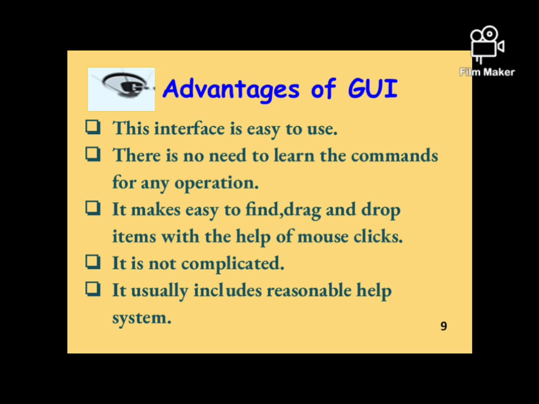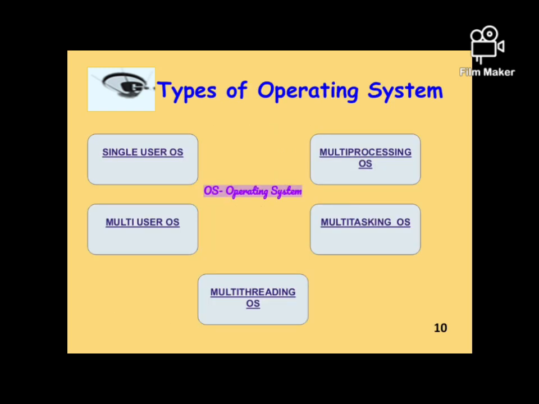Now, the next topic that we are going to discuss is the types of operating systems. We should all know that there is not only one type of operating system. As per the requirements of modern times, operating systems have been broadly classified into different categories. These categories are single user operating system, multi-user operating system, multi-processing operating system, multitasking operating system, and multi-threading operating system. In the window here, you can see the types already in the boxes.